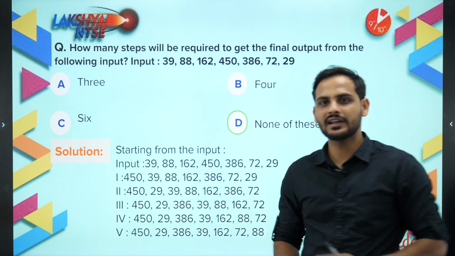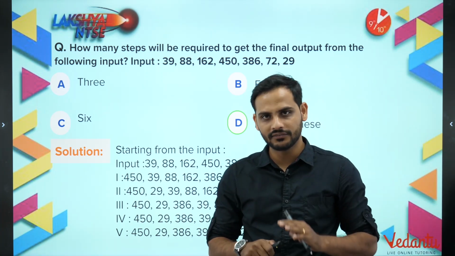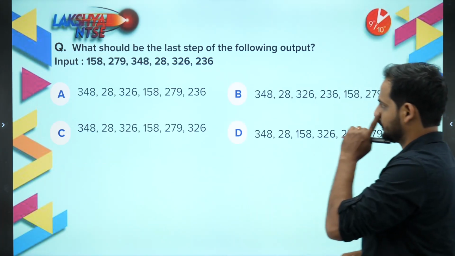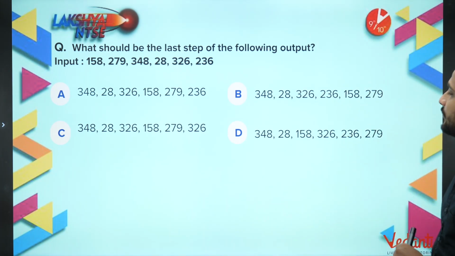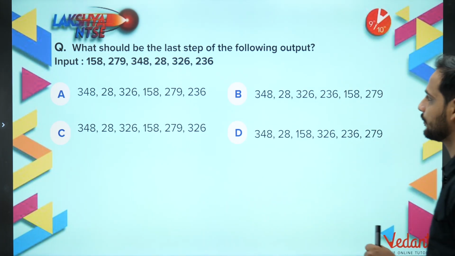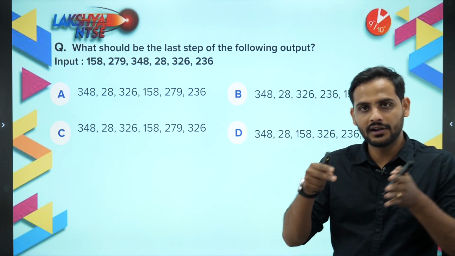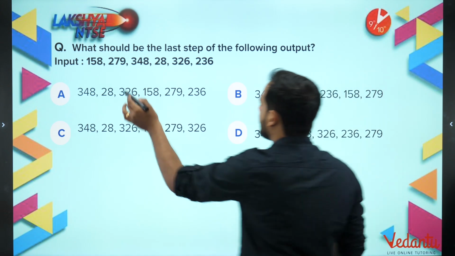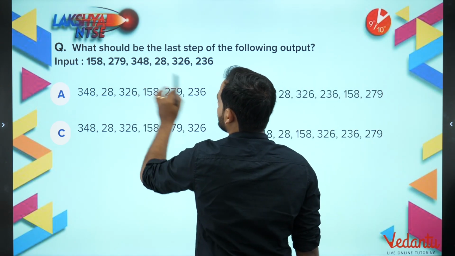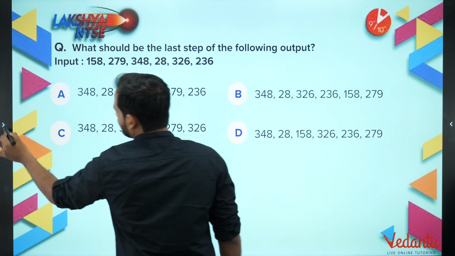So these questions are very easy, bachcho. Just find out the pattern of the machine and then you will get your answers. What will be the last step of the following input? Last step of this following input. So I know, sir, it will be in the largest, smallest, second largest, second smallest. So what is the largest number here, bachcho? The largest number, as you can see, is 348.